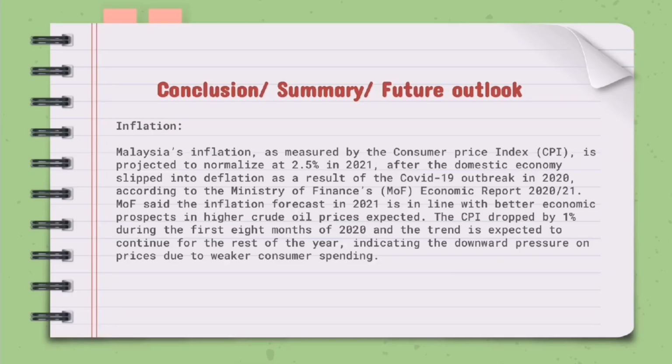Malaysia's inflation, as measured by the Consumer Price Index (CPI), is projected to normalize at 2.5% in 2021, after the domestic economy slipped into deflation as a result of the COVID-19 outbreak in 2020, according to the Ministry of Finance (MOF) Economic Report 2020-21.